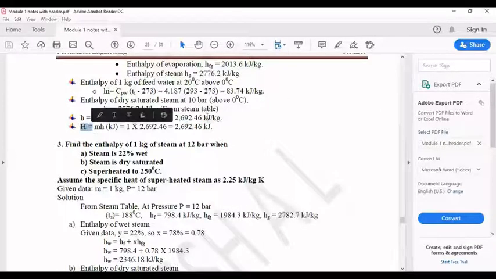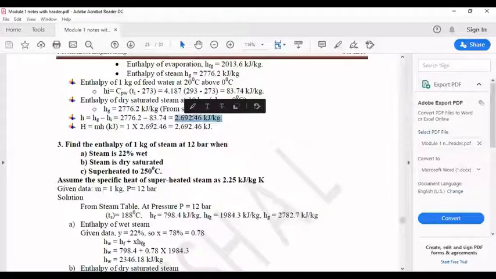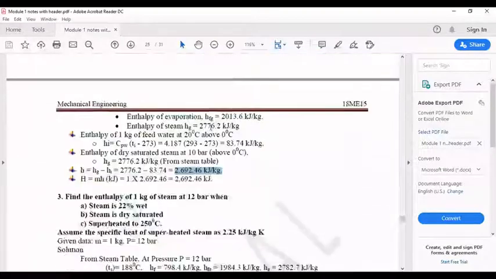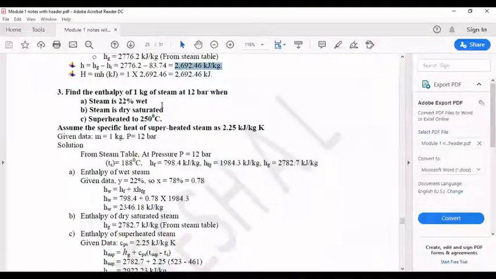Capital H, because that is in kilojoule per kg. Capital H is equal to mass into h, so you are multiplying by mass, kg gets cancelled, remaining is only kilojoule. Mass is 1 kg, they are given. h you have got it here. This value is substituted, and finally you get capital H. That's all, that is the second problem. Moving on to the next problem.